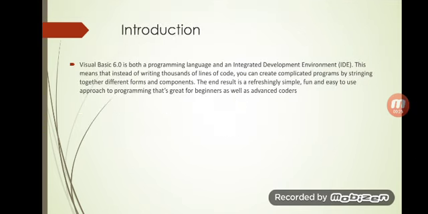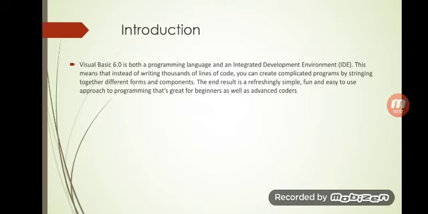The introduction part. First of all, we all have to know what is Visual Basic and what is 6.0, what are the main features, and what is the necessity to learn about Visual Basic. So I really want to first introduce you to this subject.